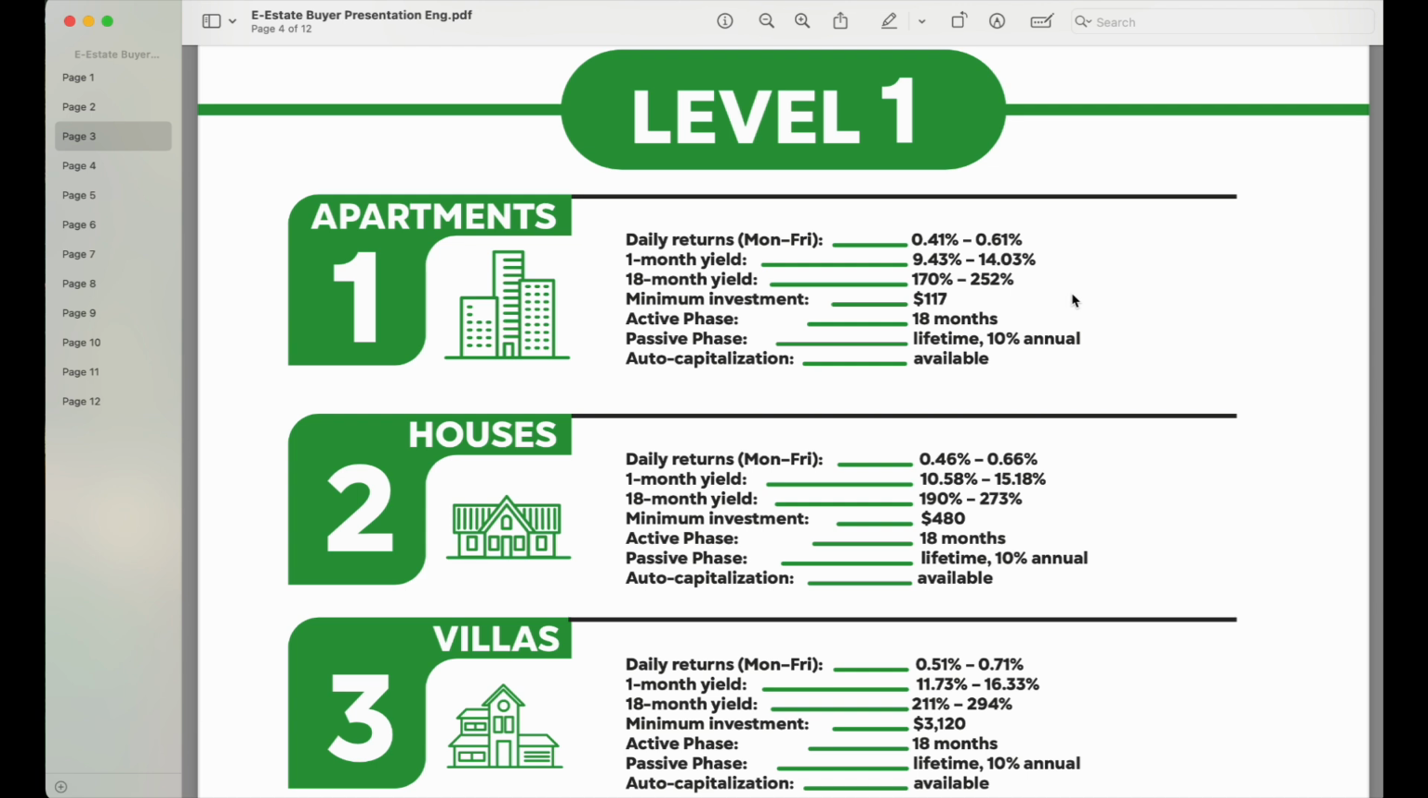Okay, and then again, you will have the active phase where you are going to be receiving your daily returns for 18 months, and then from there it will move on to the passive phase where you are going to be receiving 10% annual on your property that you have purchased. And of course, you have the opportunity as well to reinvest the profit that is coming out of it. So this is great.